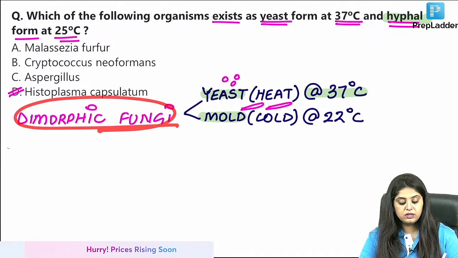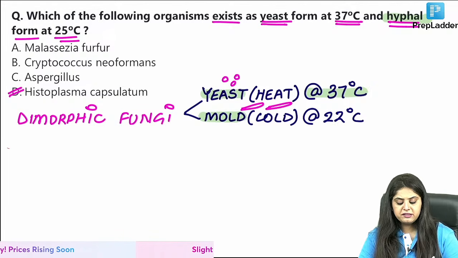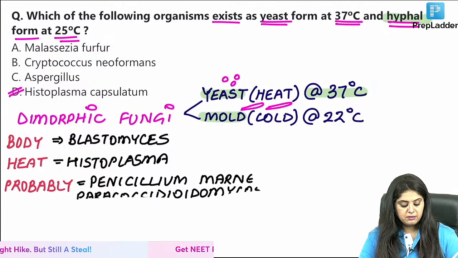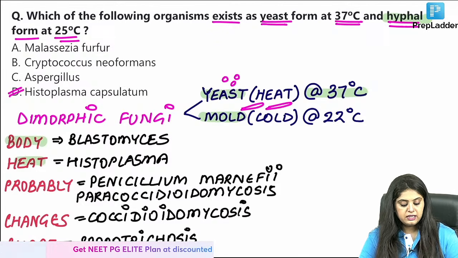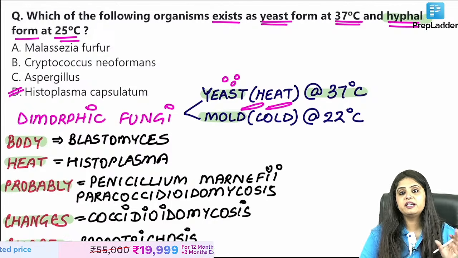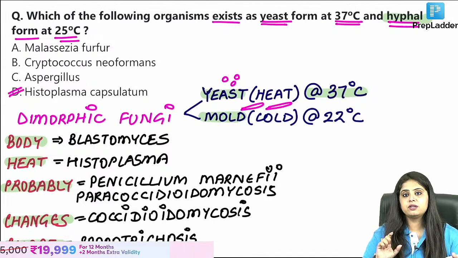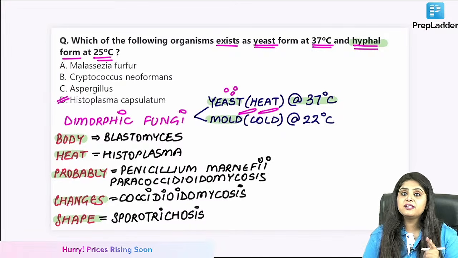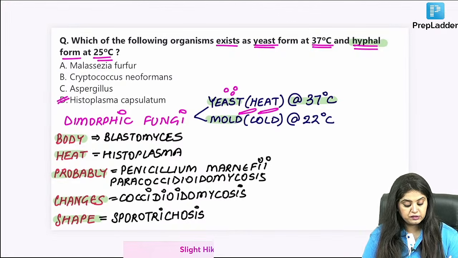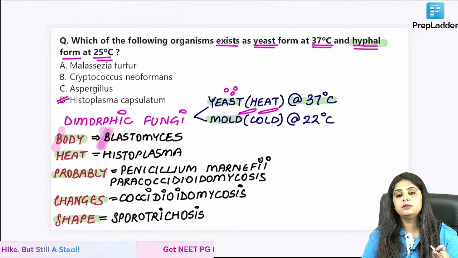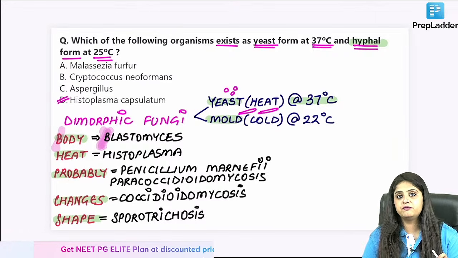Now tell me, what are all the dimorphic fungus? Ma'am, you are saying that with the heat, the shape is going to change. So that means the mnemonic is also body heat probably changes shape. See, mnemonics also we have made as per definition. Heat and cold, so shape change. Body heat probably changes shape. Starting with, first you tell me and then I'll ask you one twisted question of PYQs. Number 1, what starts with B? Blastomyces. Now everyone take a photo. These 10 minutes are the most important 10 minutes of fungal chapter.